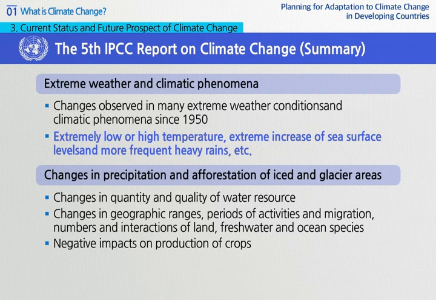Also, there have been changes in geographical ranges, periods of activities, periods of migration, numbers of interactions of many land, freshwater, and seawater species. It is also analyzed to have negative impacts on production of crops in general.